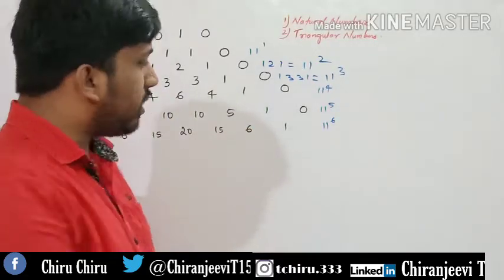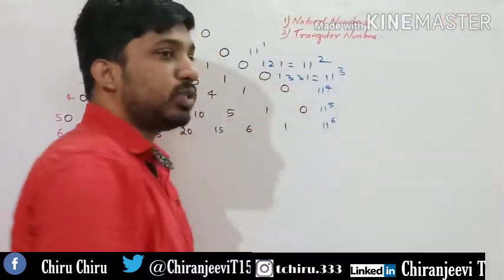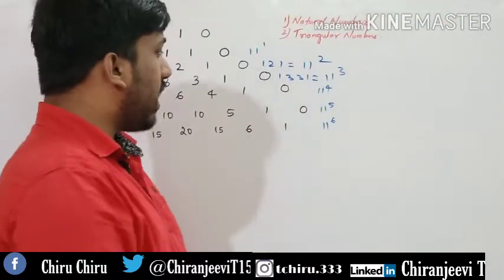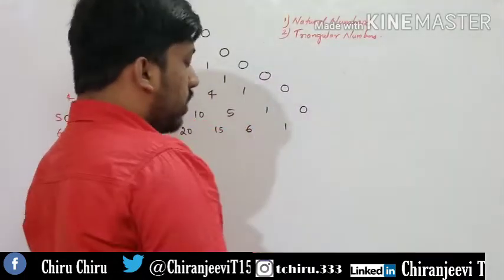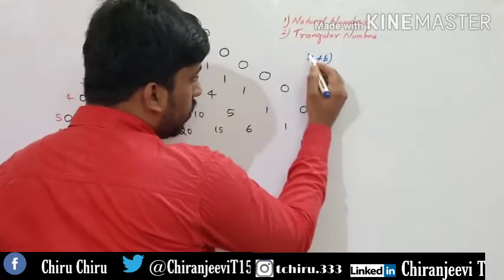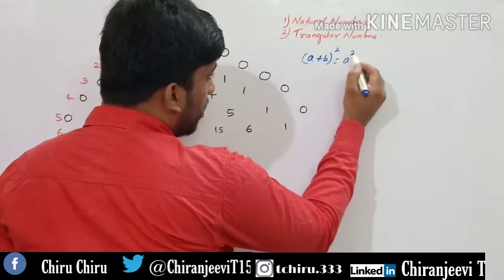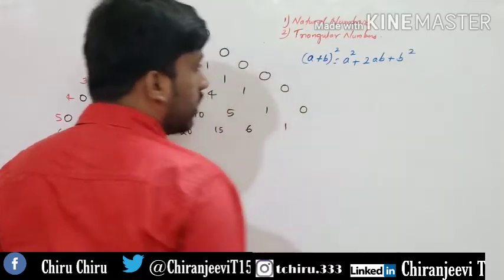And the final number pattern I have planned to explain to you is binomial expansion. We all know that. What is a plus b the whole square? a plus b the whole square is equal to a square plus 2ab plus b square, right?